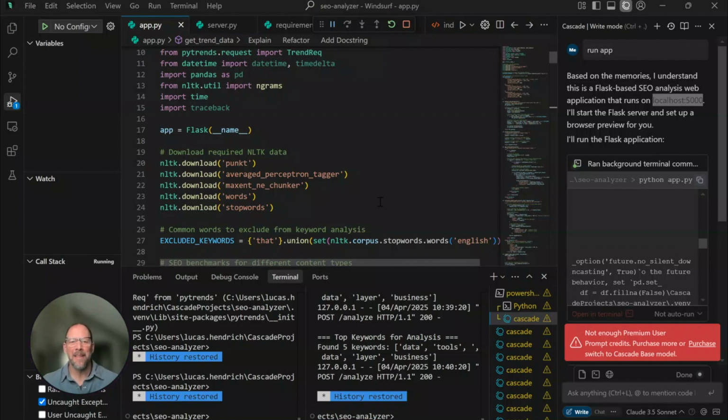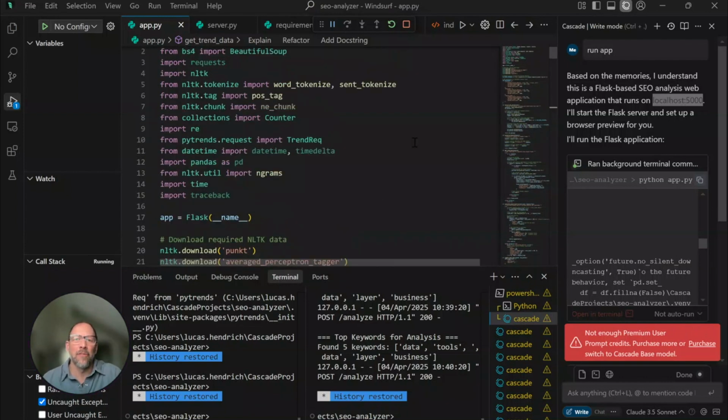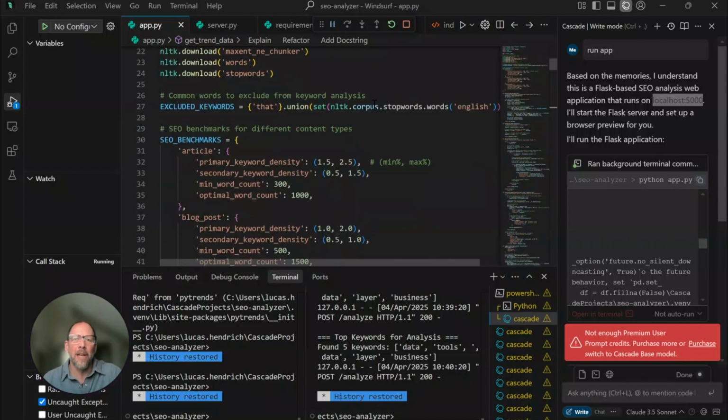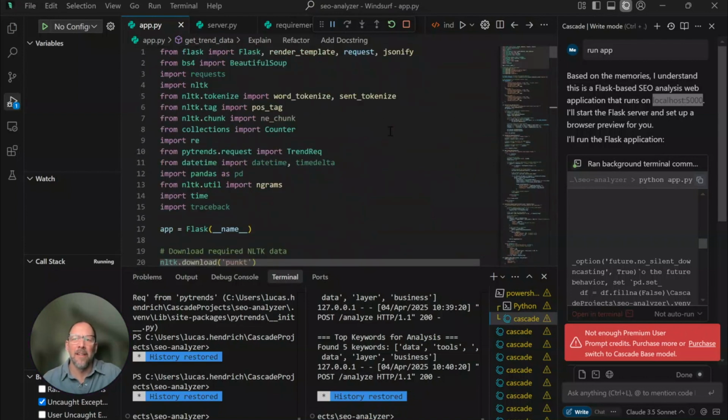So in between meetings and even during a couple of meetings, I started vibe coding. This is Windsurf, this is the IDE. And within a couple of hours, I generated maybe 500 lines of code, application code, plus all the requirements, setting up the entire project so that I could build my SEO analyzer from scratch. Normally, this would take several hours, if not days. I was doing this really with just a little bit of time and jumping back and forth between tasks.